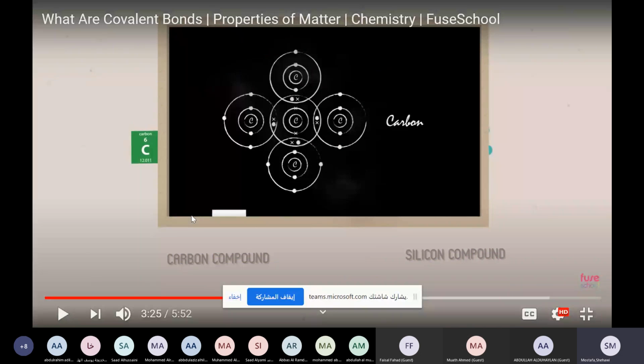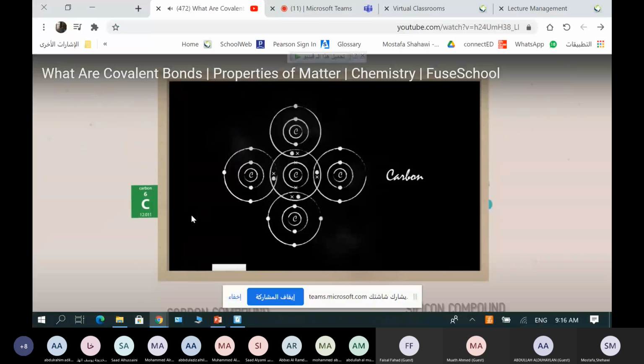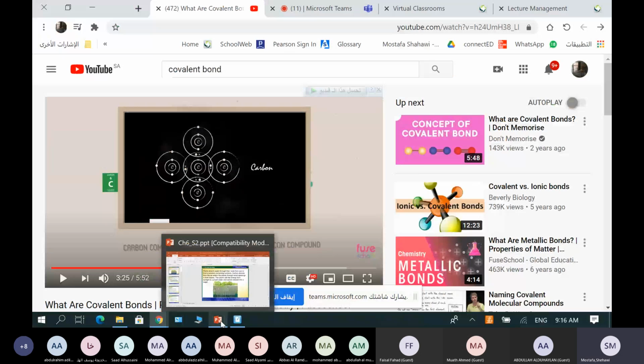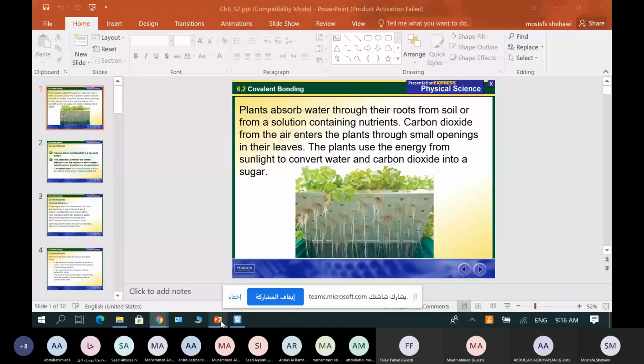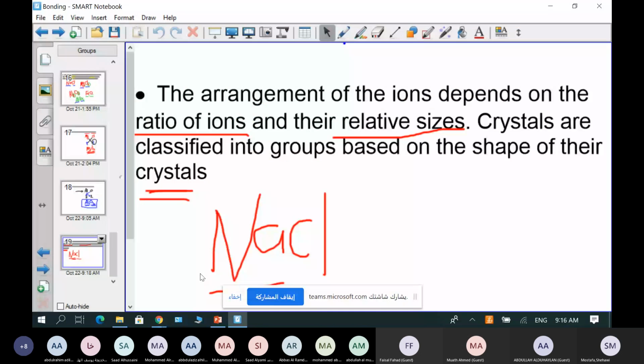So that's enough for now in this video. Let's go back to the covalent bond. We'll start reading from here. I want to start first to show you the types of covalent bond. Let me represent it for you. But it will appear from this one.